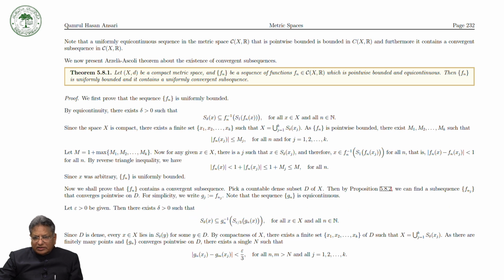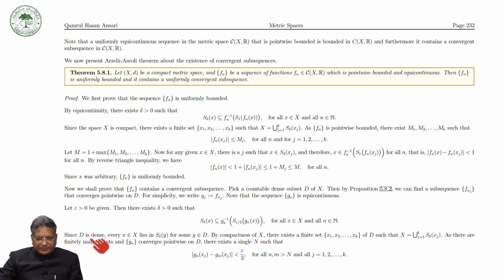For simplicity, we write Fnj equal to Gj. Note that the sequence Gn is equicontinuous. Let epsilon be given, epsilon greater than 0. Then there exists a delta greater than 0 such that the open ball with center x and radius delta lies in Gn inverse of the open ball with center at Gn(x) and radius epsilon by 3. This is again by the equicontinuity, the continuity, of Gn.